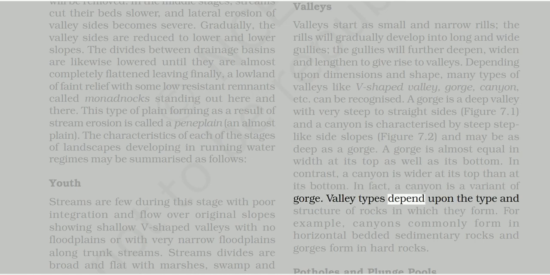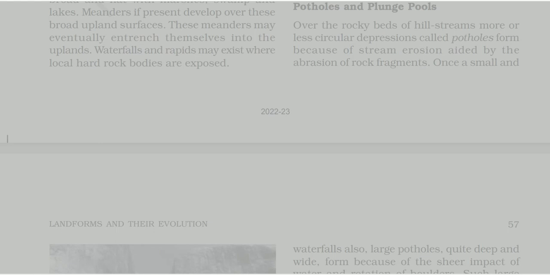Valley types depend upon the type and structure of rocks in which they form. For example, canyons commonly form in horizontal bedded sedimentary rocks and gorges form in hard rocks. Potholes and plunge pools. Over the rocky beds of hill streams, more or less circular depressions called potholes form because of stream erosion aided by the abrasion of rock fragments.